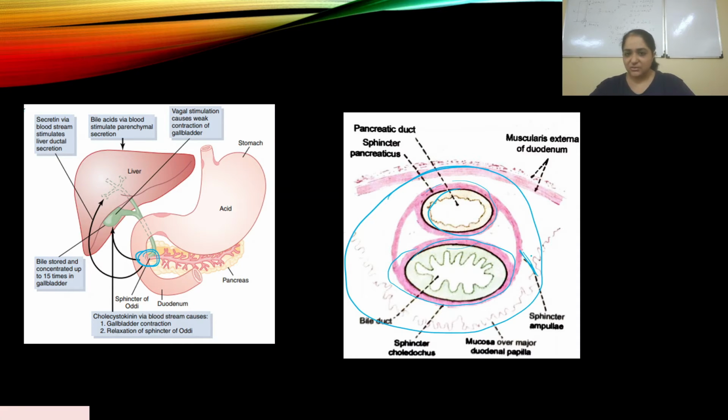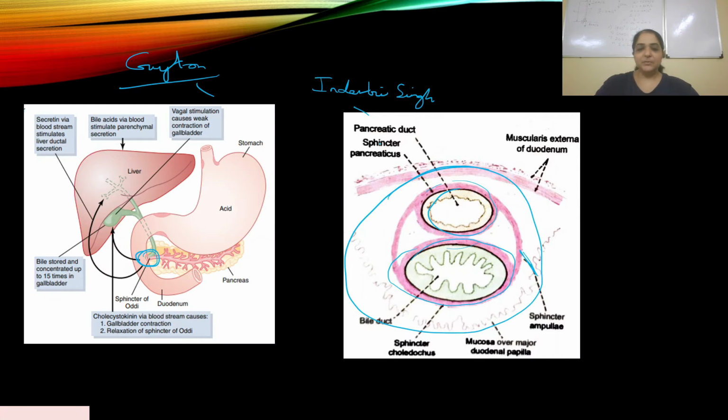This is just an extra piece of information to help you understand. Just remember, I've taken this from Inderbir Singh. This is not in NCERT, and this is taken from Guyton. Guyton is the name of the author who wrote a textbook on medical physiology. So anyway, this is what the sphincter actually looks like.